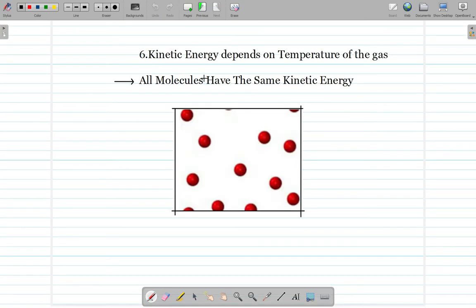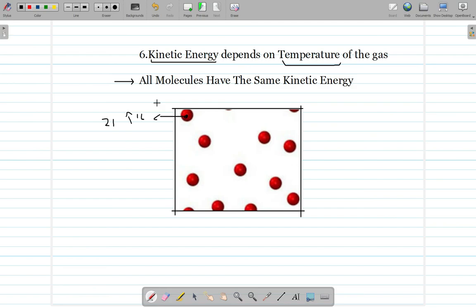Now the last and the sixth point of the kinetic theory says that the kinetic energy of the gas depends on the temperature. For example, the kinetic energy of this molecule is 16, and if the temperature increases, this value of 16 would also increase. It would, for example, become 21. This is just a random value. So the main idea here is that the kinetic energy follows the temperature of the gas, and whenever the temperature increases, the kinetic energy of the gas also increases.